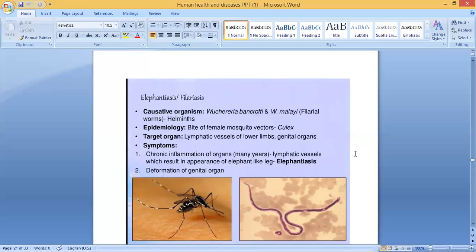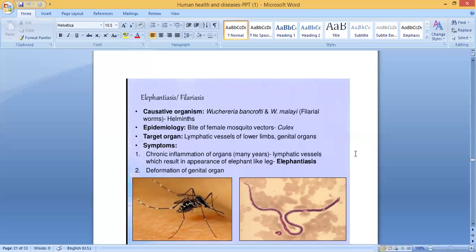Epidemiology: bite of female mosquito vectors. How will the disease spread? Because of the bite of the female Culex mosquito. Target organ: lymphatic vessels and lymph nodes of the lower limbs. So it will affect the lymphatic vessels of the lower limbs and also the genital organs.